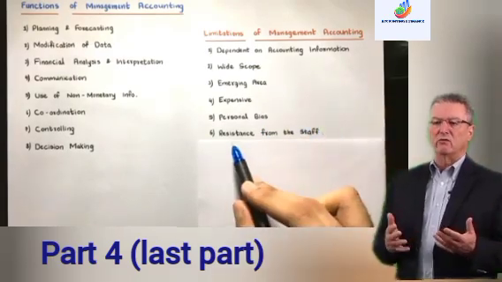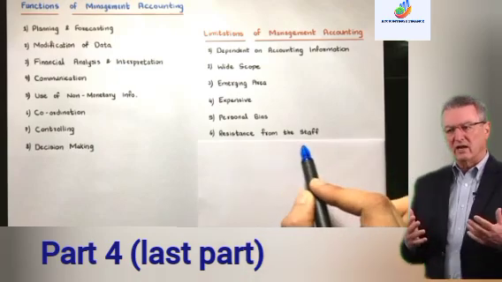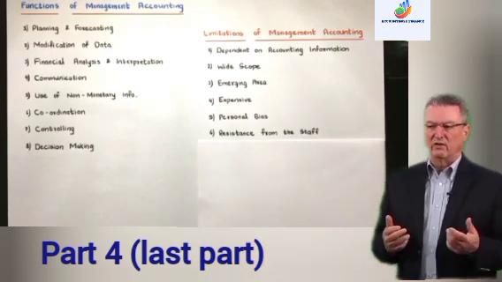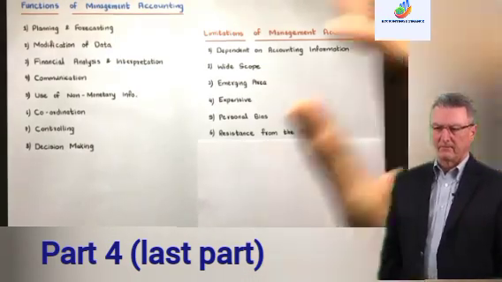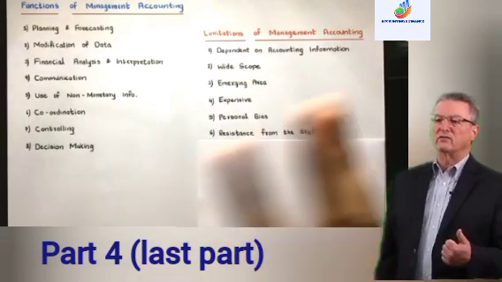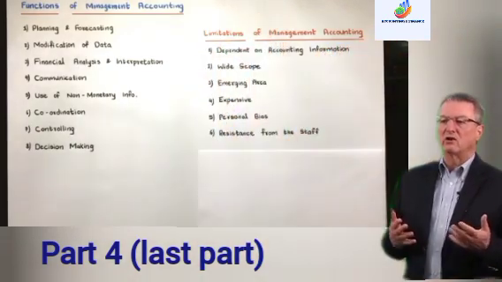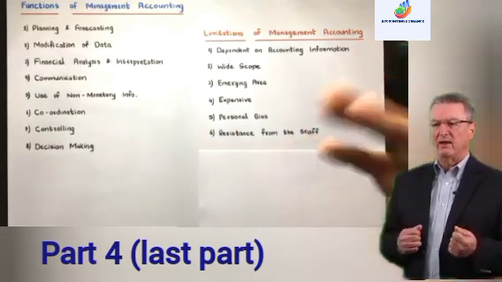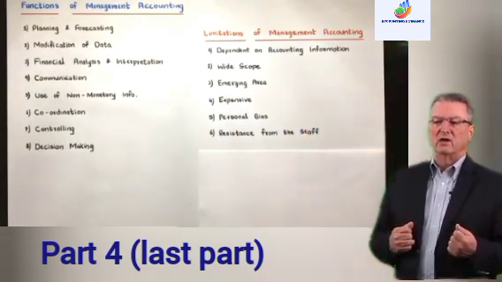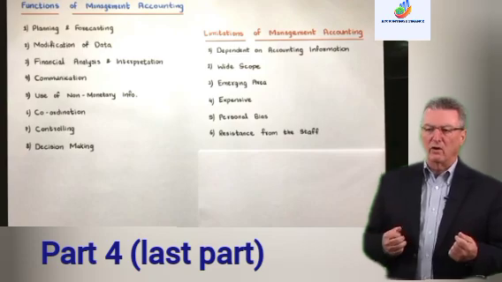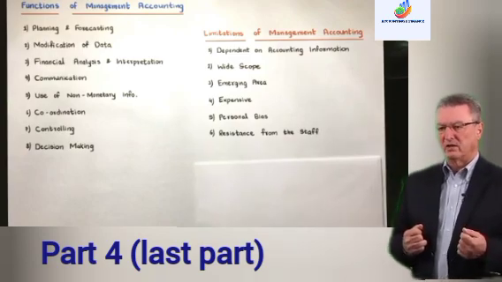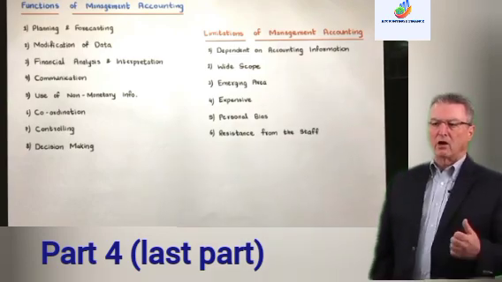And then the sixth point, resistance from the staff. Resistance from the staff means if we are installing management accounting, then there will be change in the organization. We might have to change things and set up new rules and everything. We already have accounting staff, so then new staff is coming. Because of that, there can be resistance, which is natural. So that's also kind of a limitation of management accounting. Is it clear?